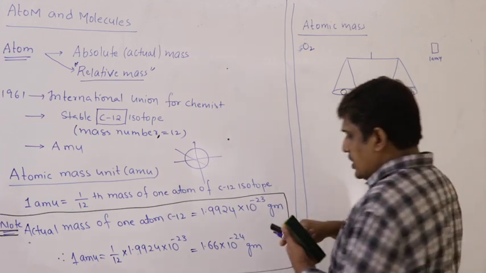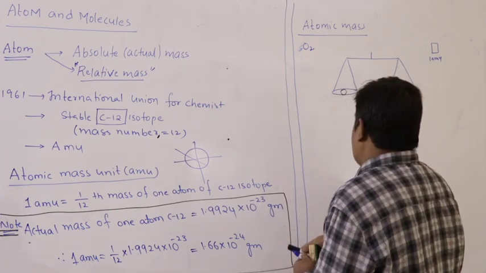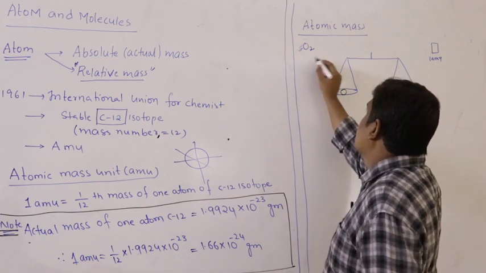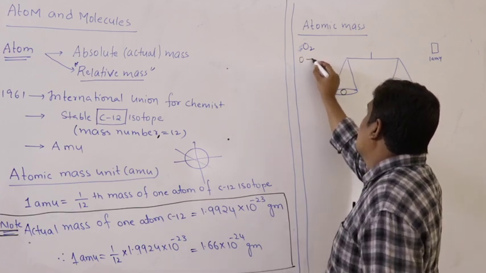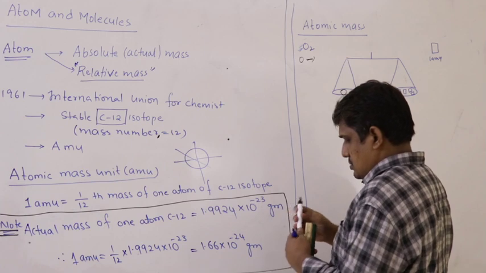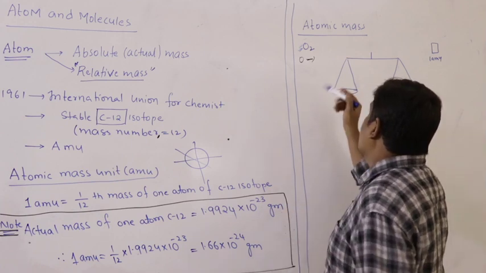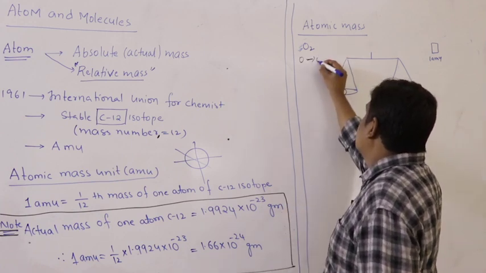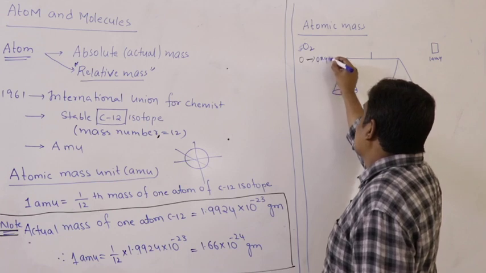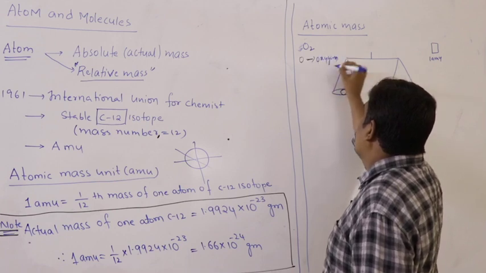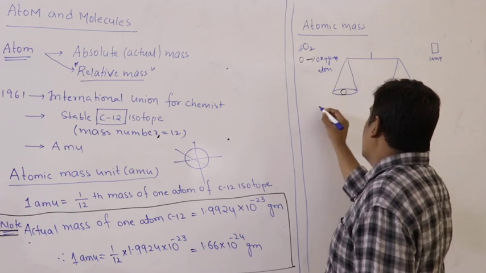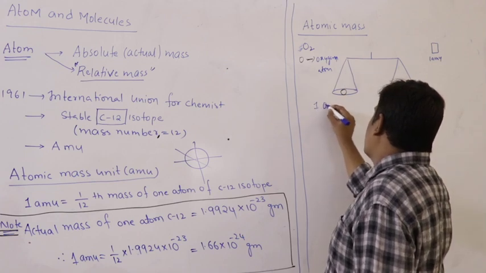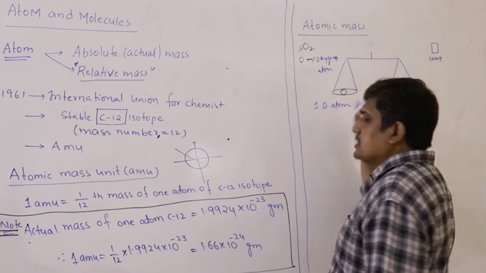The single O represents one oxygen atom. I have placed one oxygen atom in the balance, let us imagine.